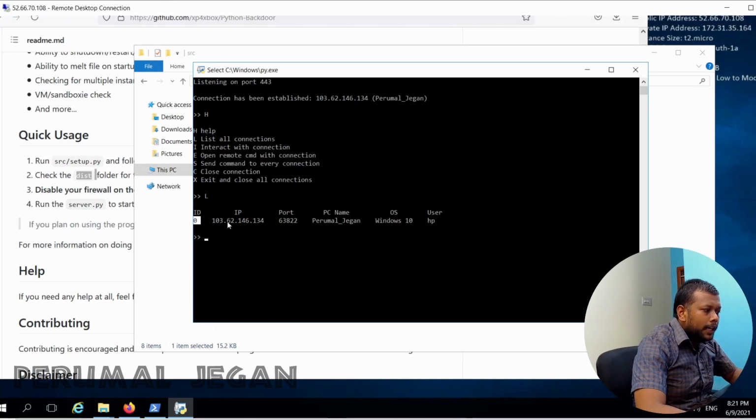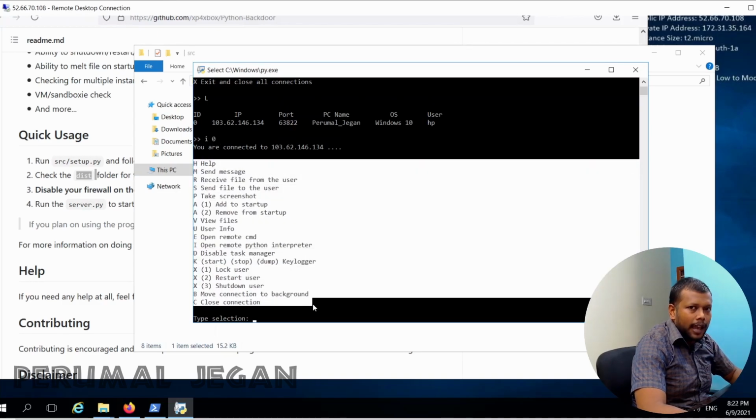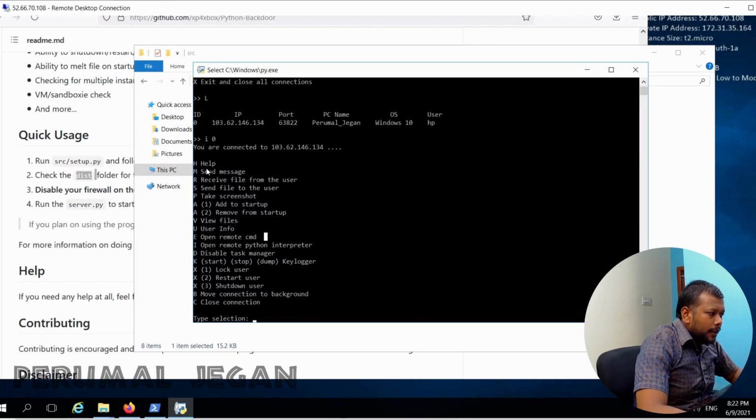So I want to interact with this particular machine to grab some data. So to interact with the connection, I need to use the character I. So I have to use I space 0. When I use this option, I'll be able to see the list of options that we have in front of us. So let's see what are all these. So when we use R, we will be able to receive some file from the user, and when we use S, we will be able to send some file to the user, and when you use P, it will take the screenshot. So it is little exciting.